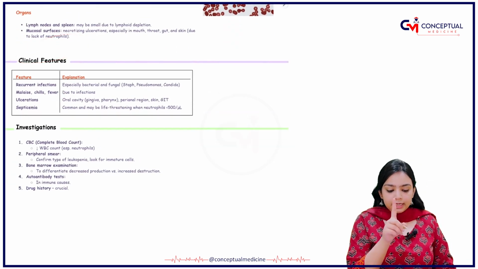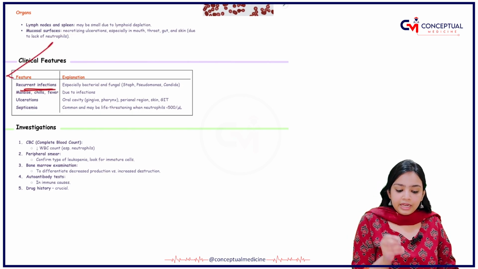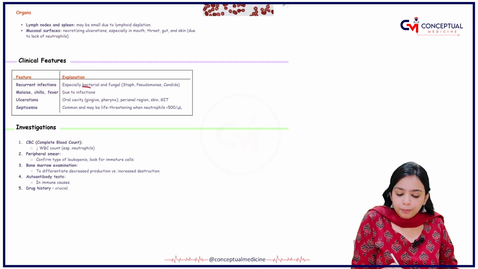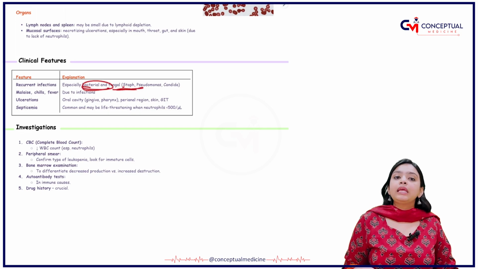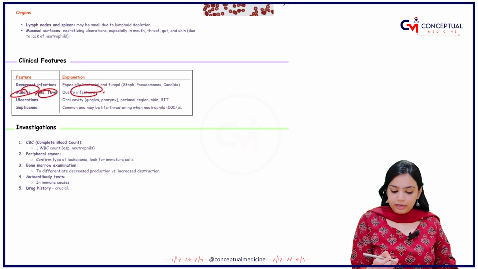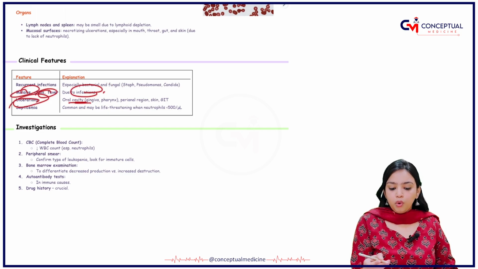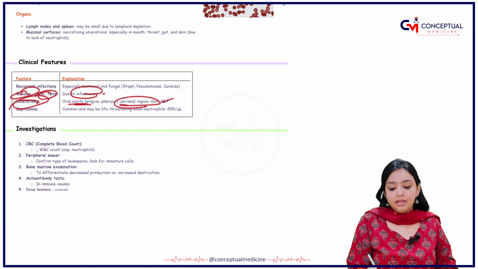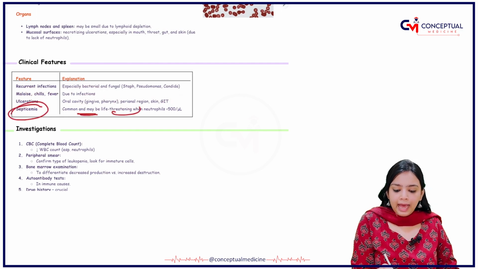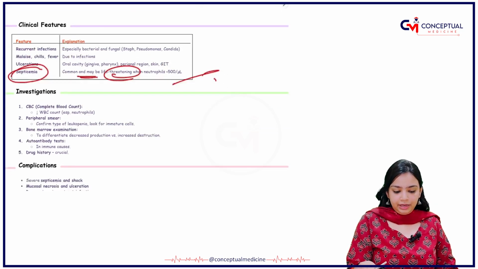Clinical features. What are the clinical features? You are having recurrent infection, malaise, chills and fevers, right? Now recurrent infection is due to any bacterial or fungal infection. Malaise, chills and fevers are due to the infection, and ulceration occurs in the oral cavity, perianal regions and skin. Septicemia is common and may be life-threatening.